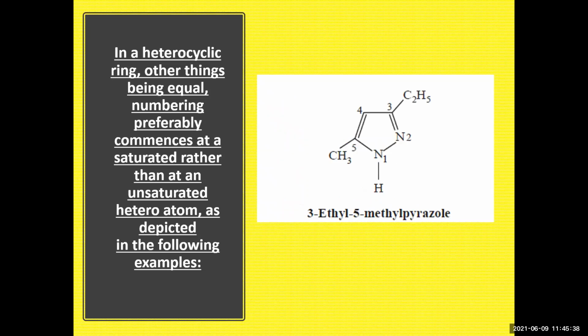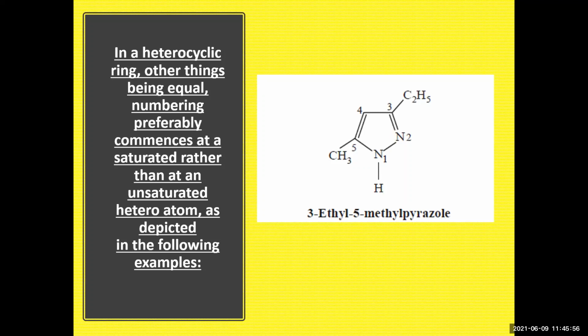Nomenclature, how to give the nomenclature. If it is saturated, it should be given first, followed by the position, so the least number. Then ethyl methyl. Why is it ethyl methyl? Because 1, 2, 3. At the third position it is ethyl. The fourth position is methyl. Okay. And the fifth position is methyl.